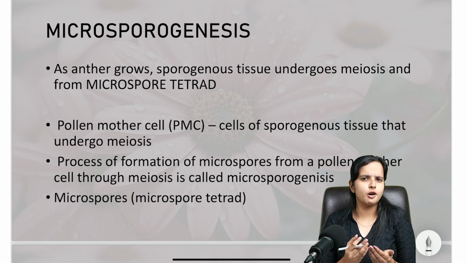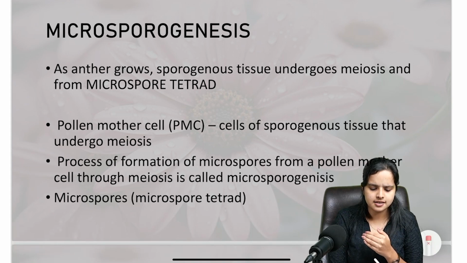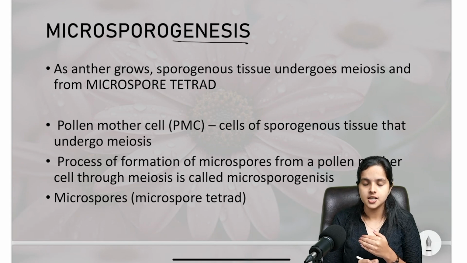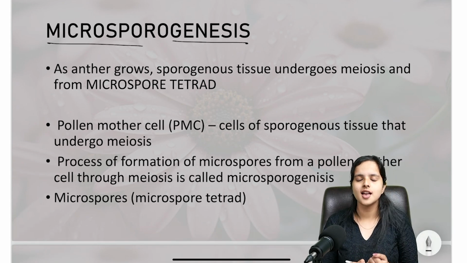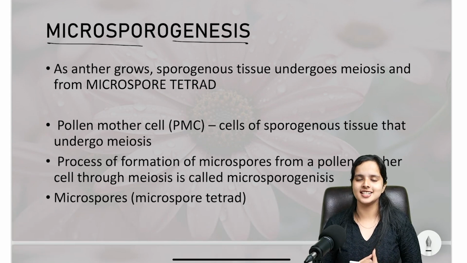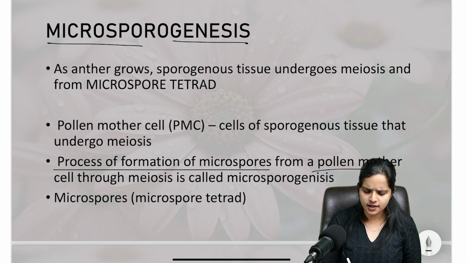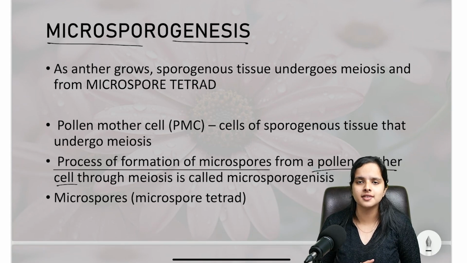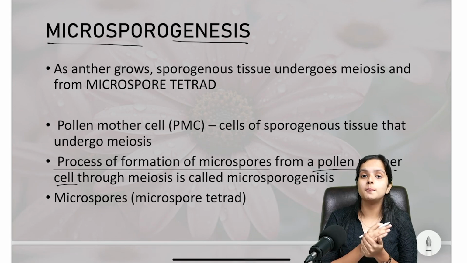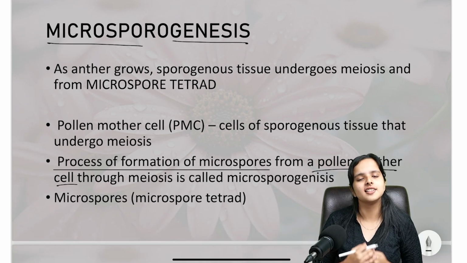So what do you call the process of formation of a microspore? In general, you call a process of formation genesis, which literally means formation. So what is formed over here? Microspores. So it's known as microsporogenesis. It's simply the process of formation of microspores from the cells of a sporogenous tissue, or from a pollen mother cell. What do you mean by a pollen mother cell? The cell that undergoes meiosis, or that develops into a pollen grain or a microspore, is called the pollen mother cell.